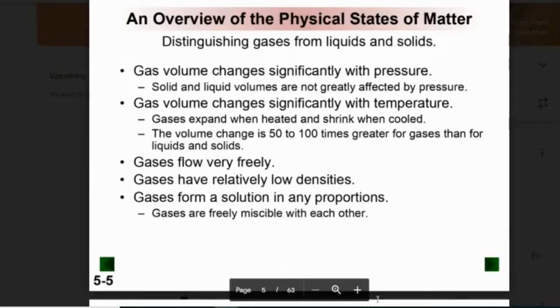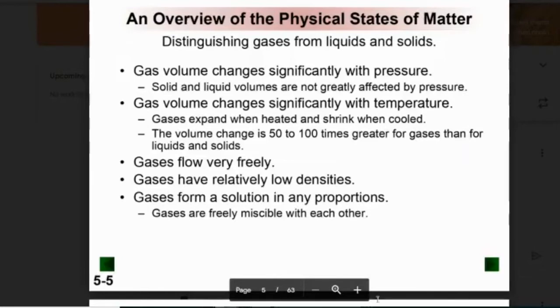They flow freely, which we already know, and so do liquids. They have low densities. If you think about density, density equals mass divided by volume. We won't change the mass of a gas depending on what it is, but we can definitely change the volume. So if the volume is on the bottom and I make it bigger, then I make the density smaller. So they tend to occupy large volumes, 50 to 100 times greater than a liquid or solid of the same substance. So therefore the density should be much lower in the gas form compared to the liquid and solid forms.